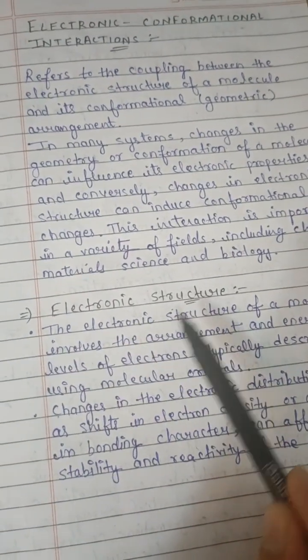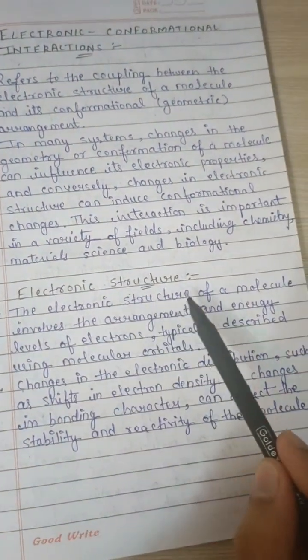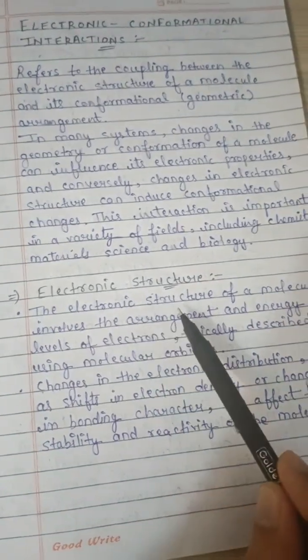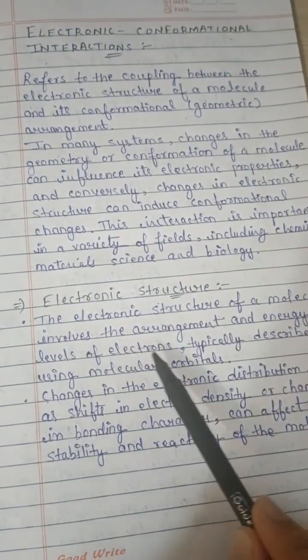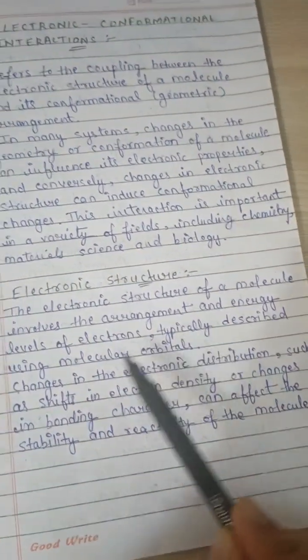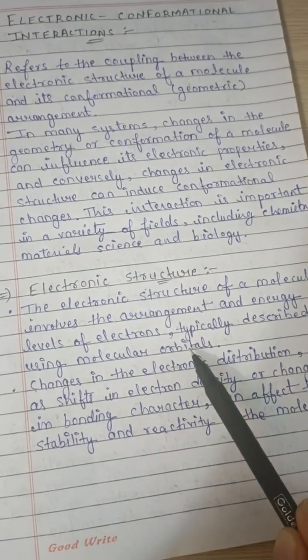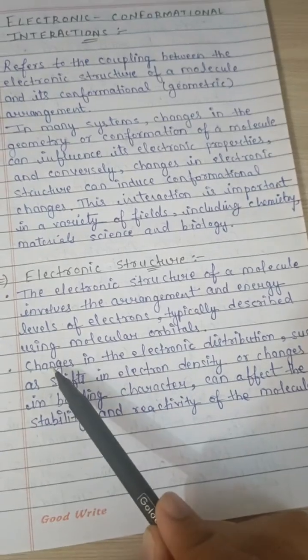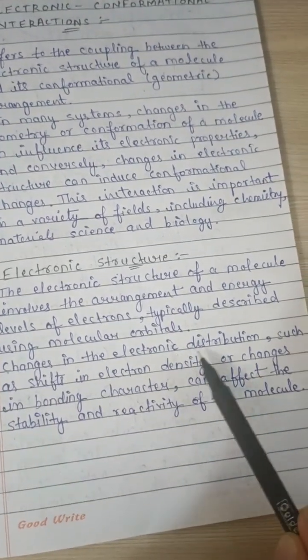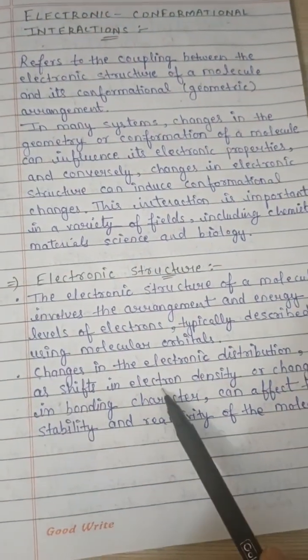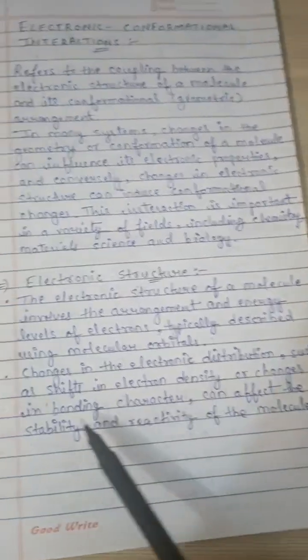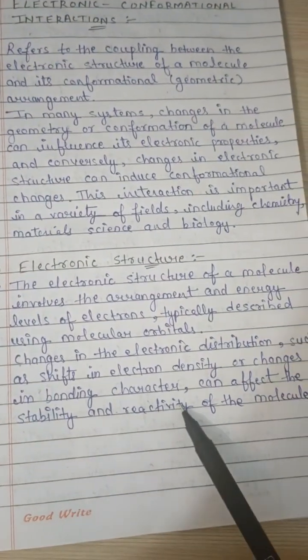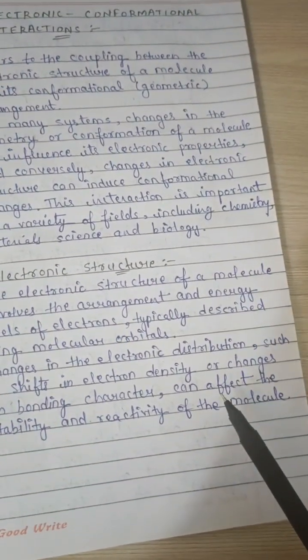Electronic structure. The electronic structure of a molecule involves the arrangement and energy levels of electrons, typically described using molecular orbitals. Changes in the electronic distribution, such as shifts in electron density or changes in bonding character, can affect the stability and reactivity of the molecule.